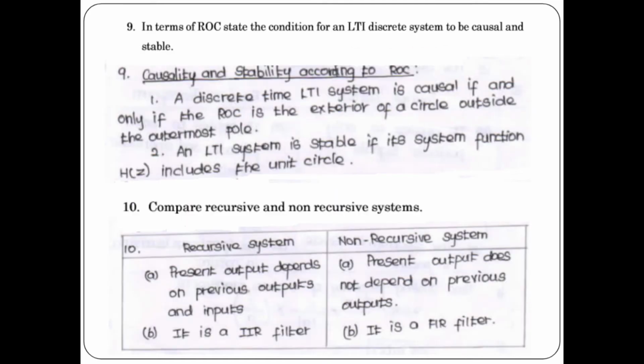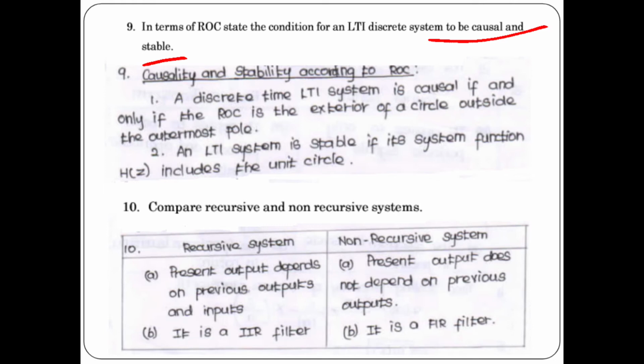In terms of ROC, state the condition for an LTI discrete time system to be causal as well as stable. ROC is region of convergence. According to the region of convergence, we have to state the causality condition as well as the stability condition. Stability means BIBO stable. BIBO means bounded input, bounded output.